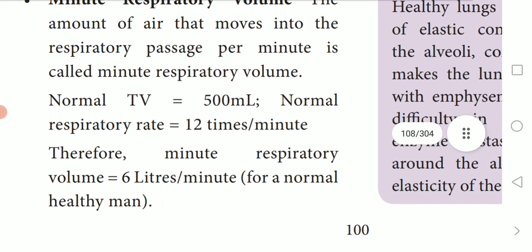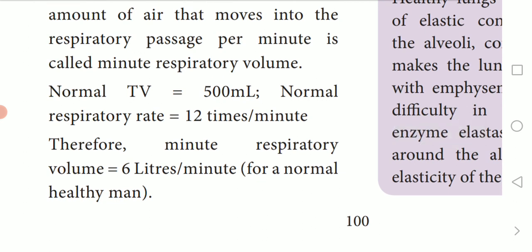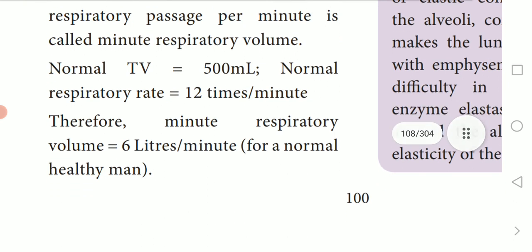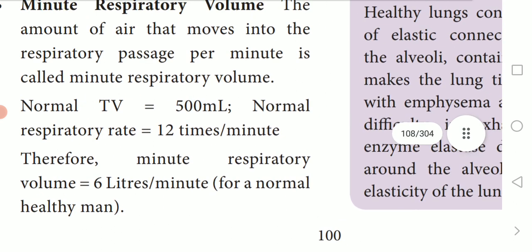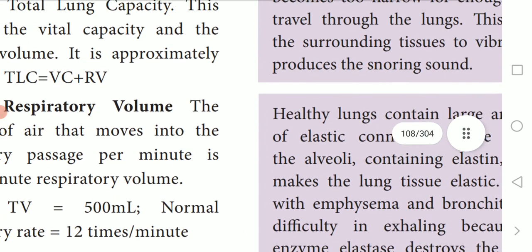The normal respiratory rate is 12 times per minute. Therefore, minute respiratory volume is 6 liters per minute. Per minute we are breathing in and out 6 liters of air.